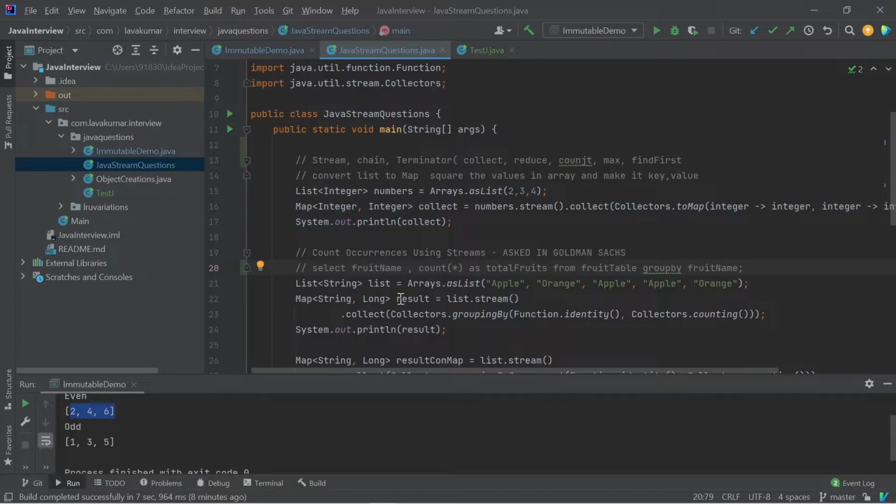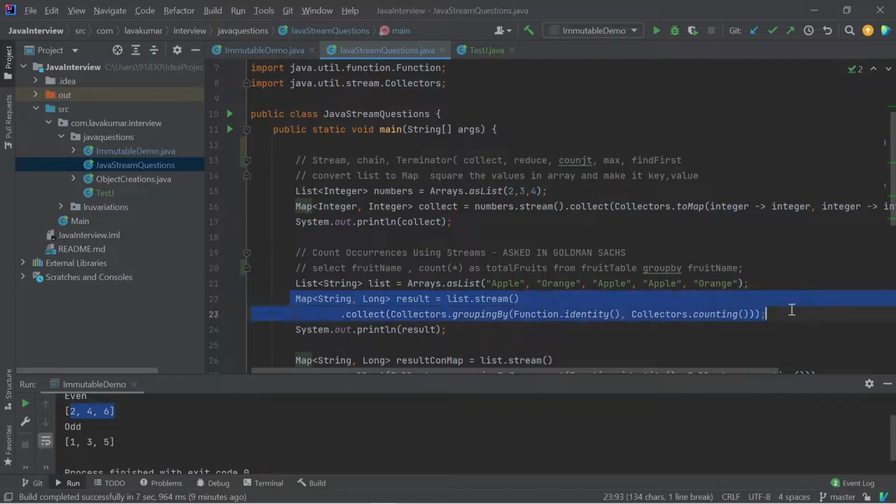In a stream, in a collector, like what we use with Collectors.toMap, you have something called Collectors.groupingBy. In groupingBy, you give identity, which will take that stream value, and also it will count how many times this particular occurrence has happened. Along with it, Collectors.counting is there.